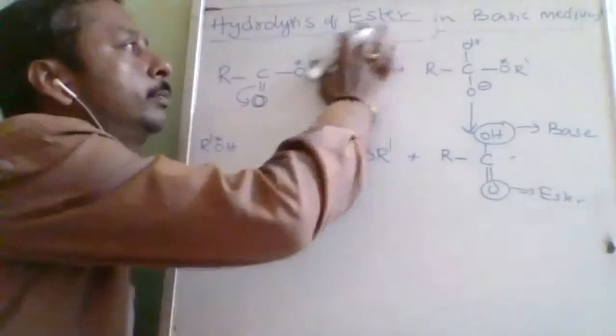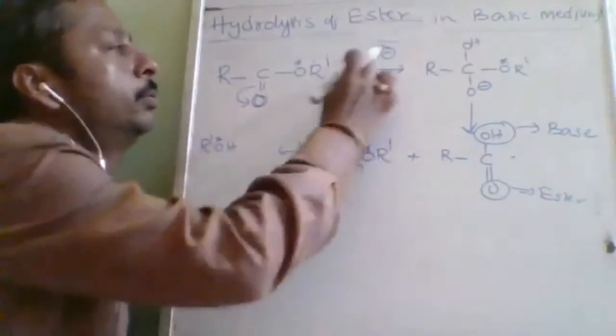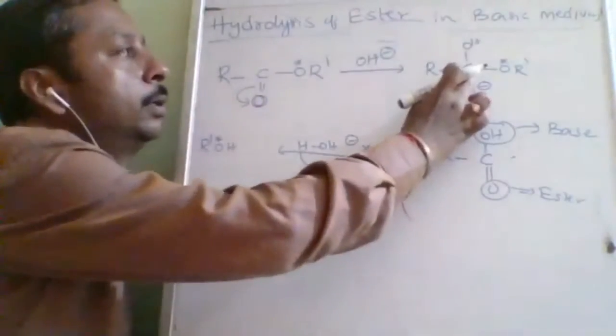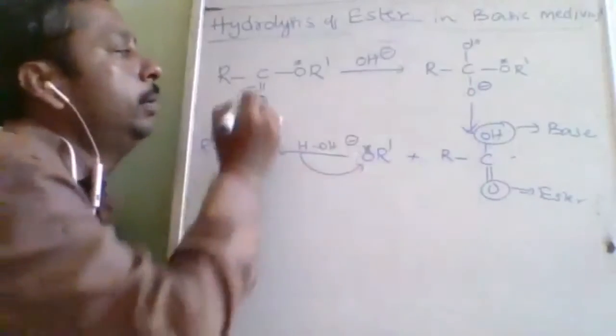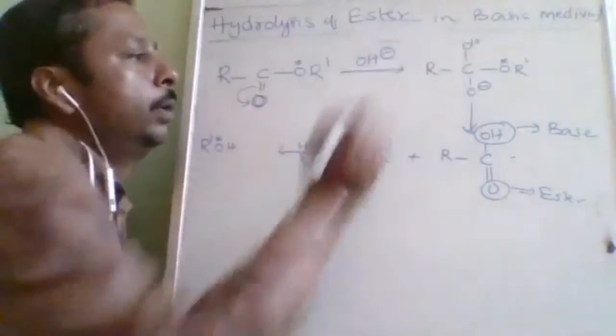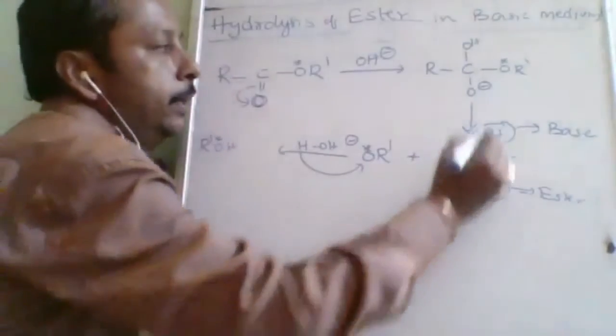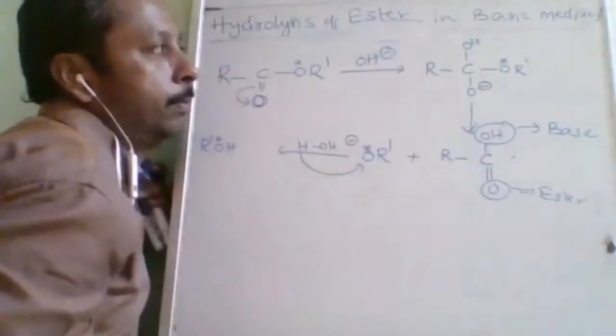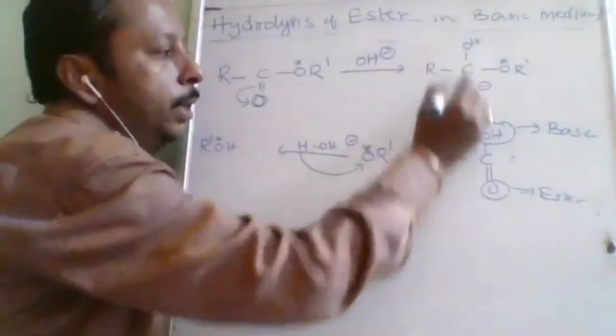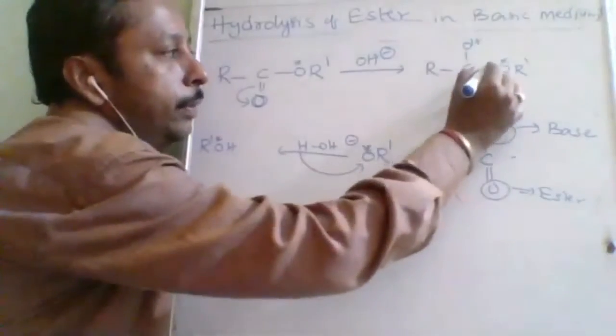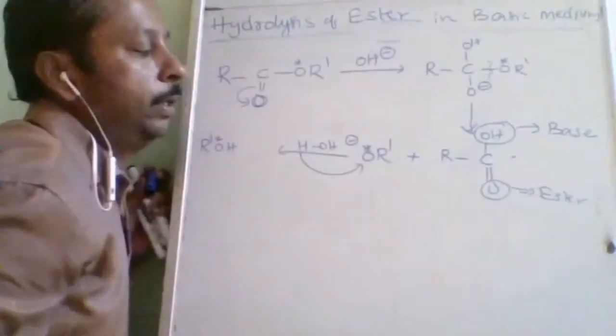Now, first OH will be substituted. Substitution of nucleophile. O minus and OH will be added. Then what happens? It is a very big burden for this carbon to accommodate two oxygens. Then definitely there will be bond cleavage.